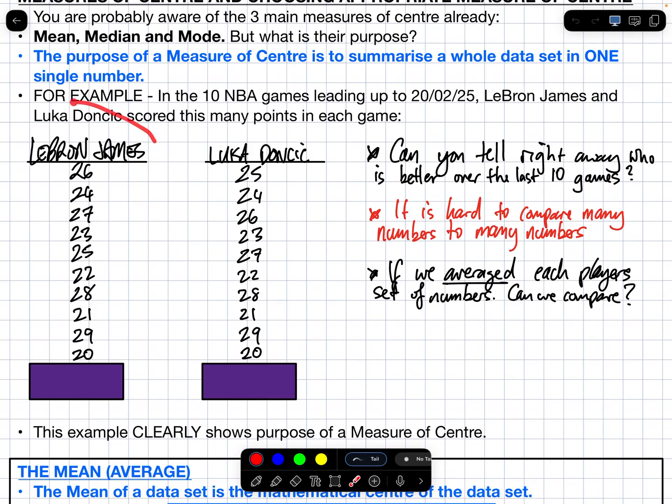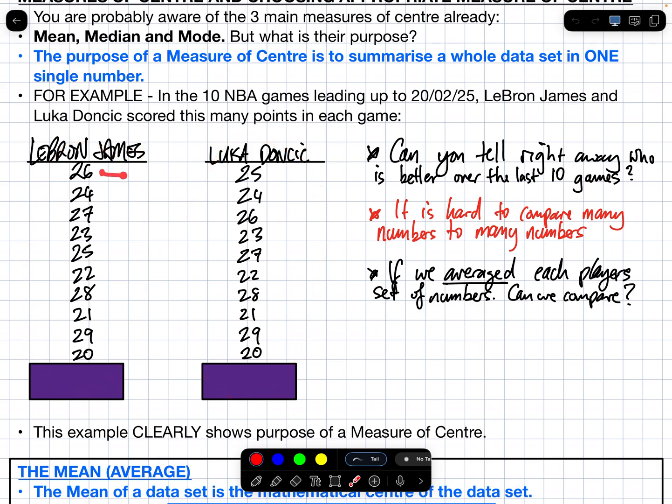Can you tell me definitively, by looking at these scores, who was actually better? Are you going to be able to tell me who was better, looking at all of those numbers? By eye? This is the purpose of a measure of centre, because I can tell you in one number who was better. You cannot tell right away who was better over the last 10 games, because there's too much information here about LeBron. There's too much information here about Luka Doncic.